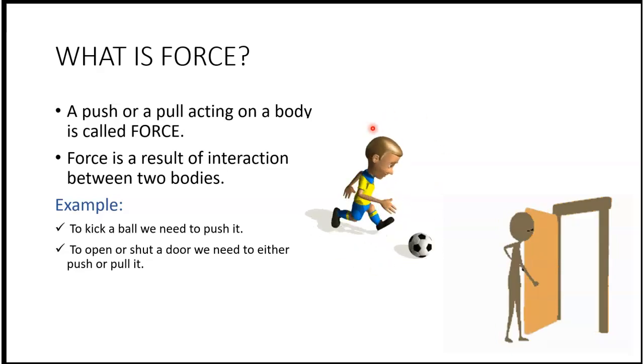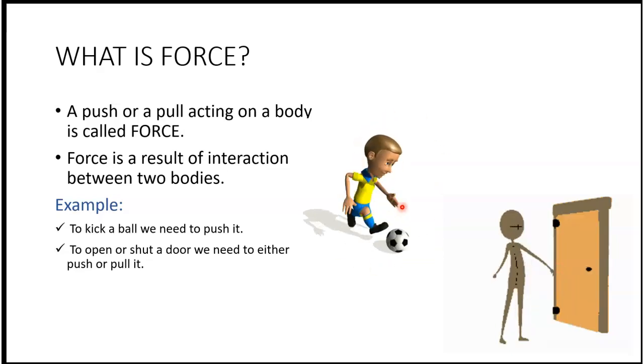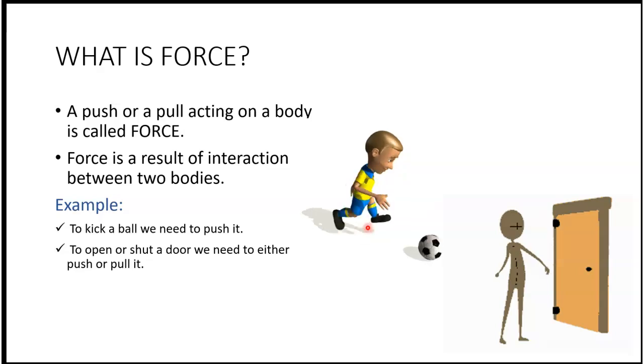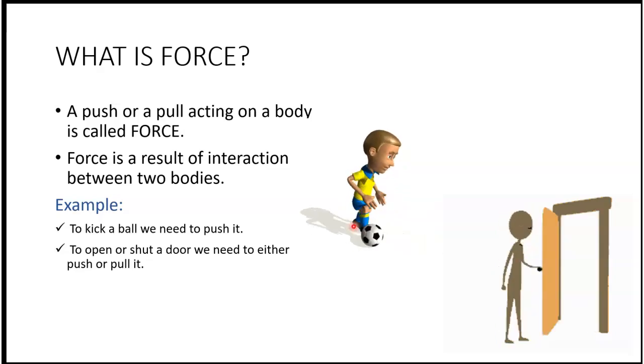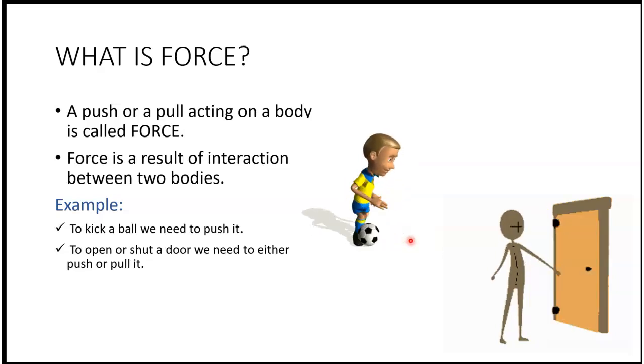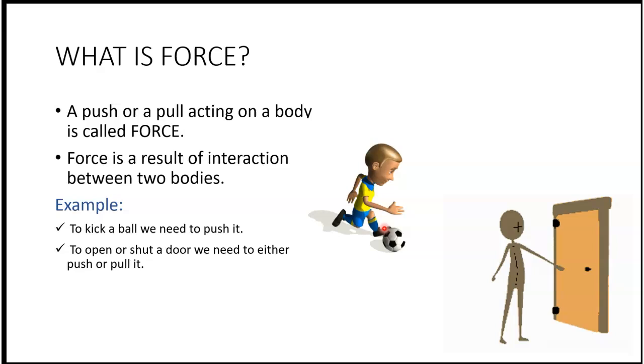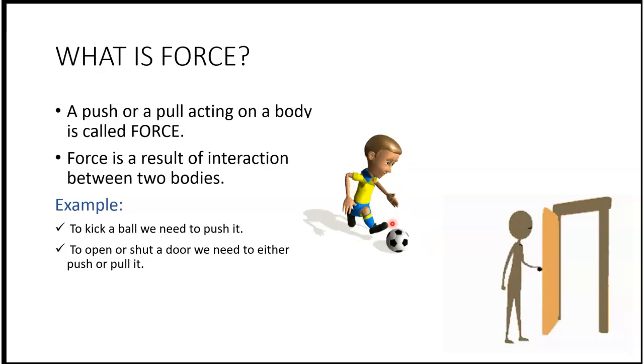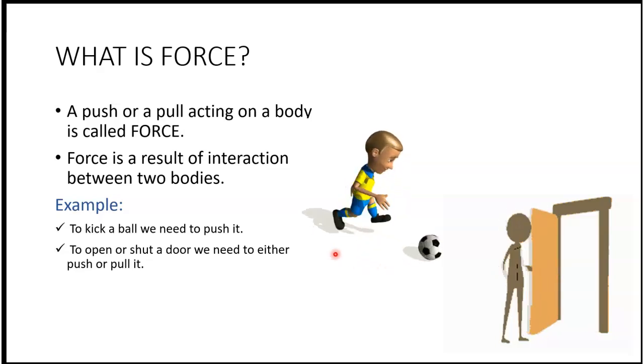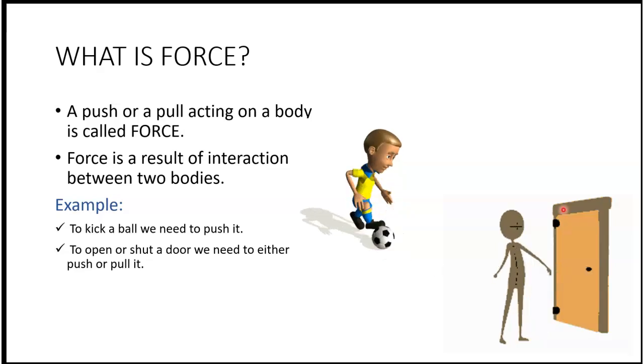In the first example, you can see that the boy is kicking the ball. In order to kick the ball, the boy needs to push it. The boy needs to apply a force on the ball, right? The force is in the form of a push, right? And in this case, as you can see, two bodies are involved. So therefore, we can say force is a result of interaction between two bodies, right?